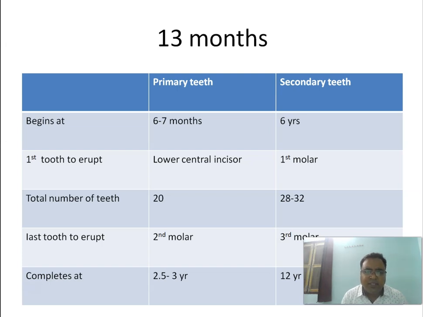Total number of primary teeth is 20, but secondary teeth 28 to 32. Last primary tooth to erupt is your second molar, but the last secondary tooth is your third molar. So if there is no dentition by 13 months, we can say there is a delayed dentition. We have to investigate accordingly.